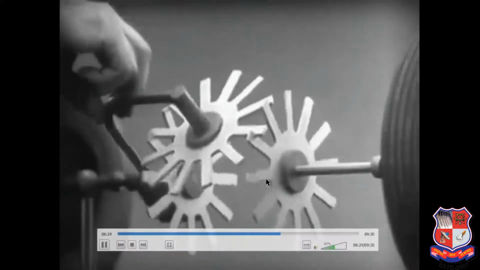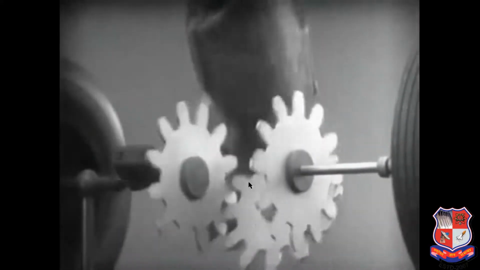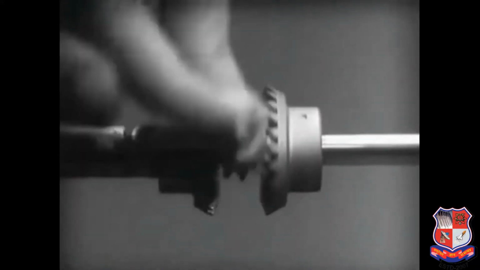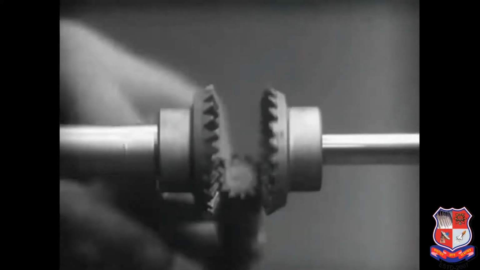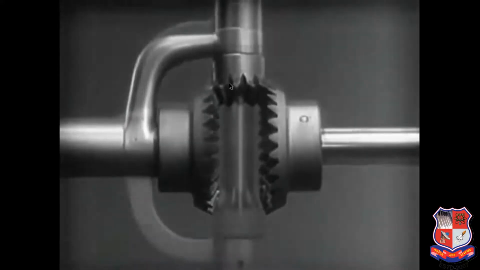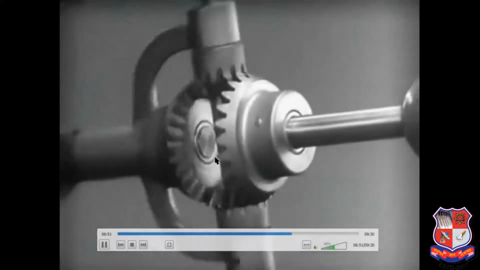Okay, so now we're going to increase the thickness. Now we provide the bevel gear, so the jerky motion will be removed and smooth power can be transmitted. Okay, so this is the sun gear, this is the pivot gear or pinion gear. So two pinion gears will be provided for the balancing of that.